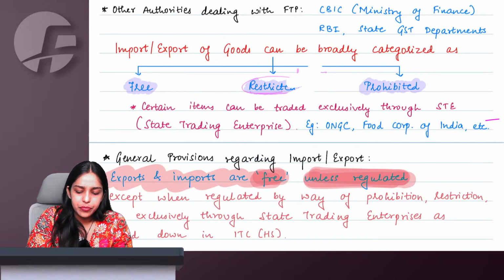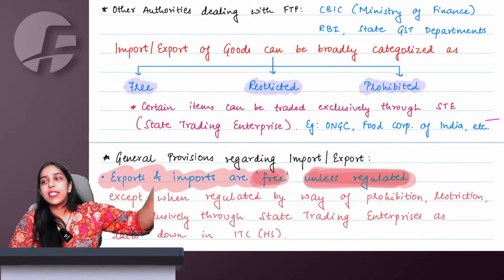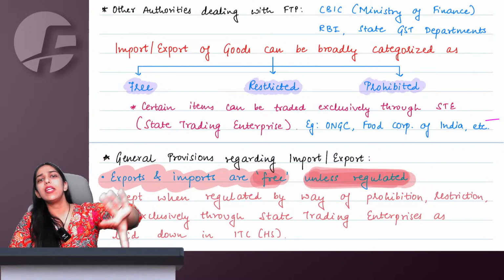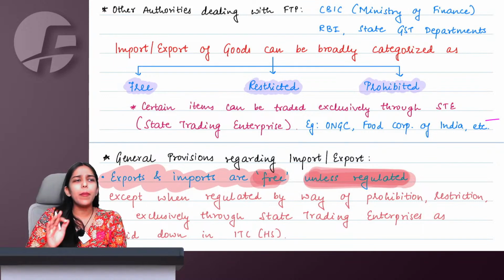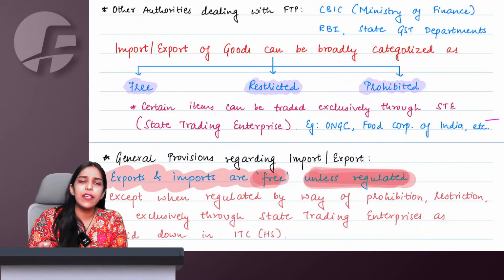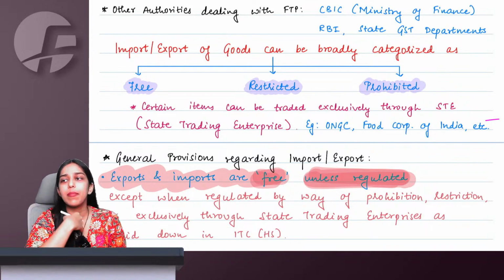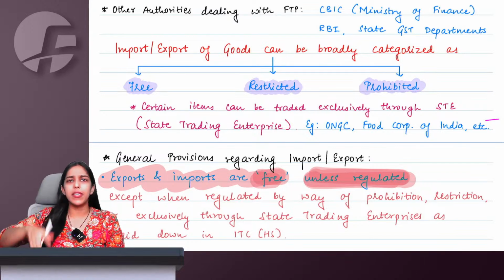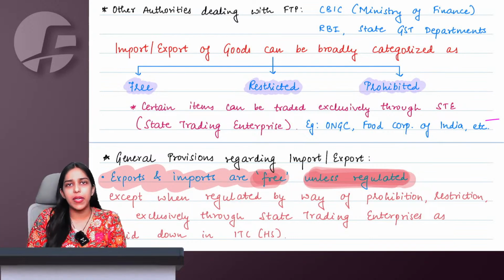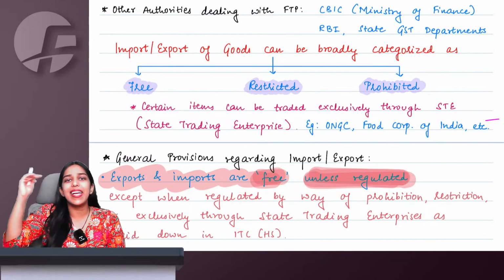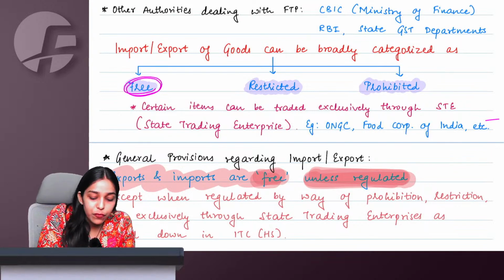Let us say you have a best friend, and whenever you want to go at her place, your parents are completely free. Even if you do not ask your parents, mummy, I am going, let's say my best friend, I have Himani. Okay, Himani is my best friend. So let us say I want to go at Himani's place. My parents will never stop me. I can anytime go at her place. So that is free.